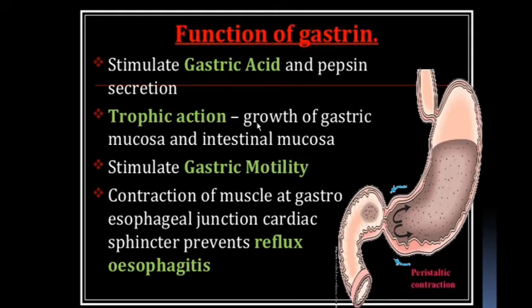Trophic secretion, growth of the gastric mucosa and the intestinal mucosa, and stimulate the gastric motility and contraction of muscle at the gastroesophageal junction. The cardiac sphincter prevents the reflux of food into the esophagus, so it prevents reflux esophagitis. So there is a role of gastrin in contraction of the esophageal junction and on the cardiac sphincter.